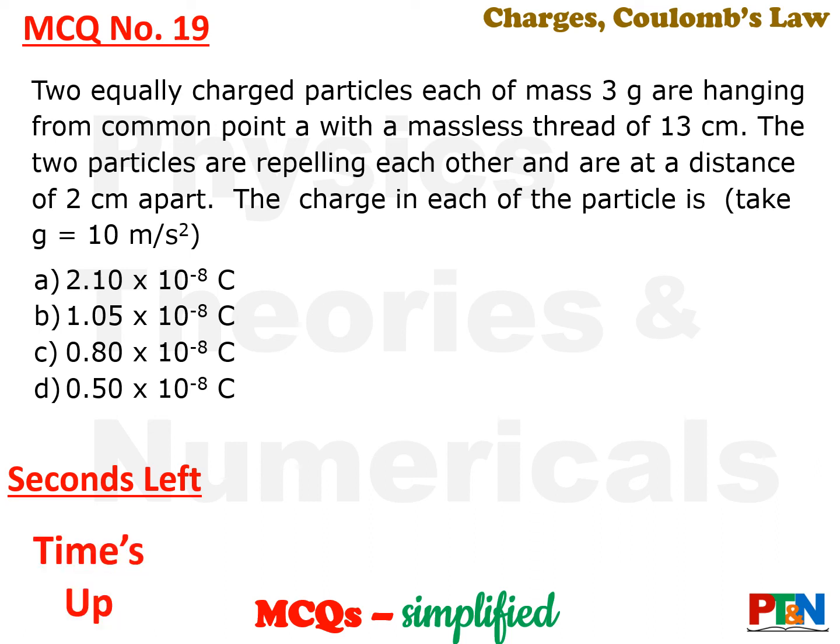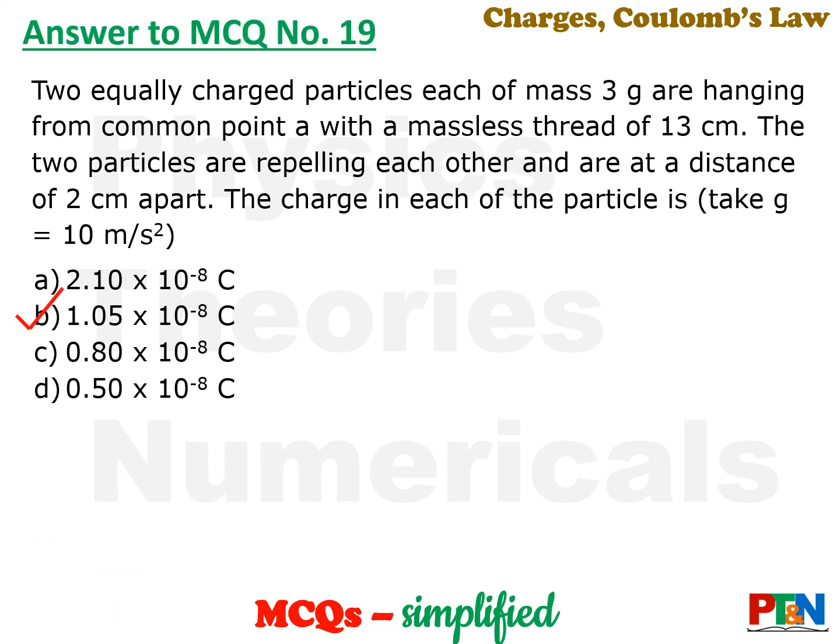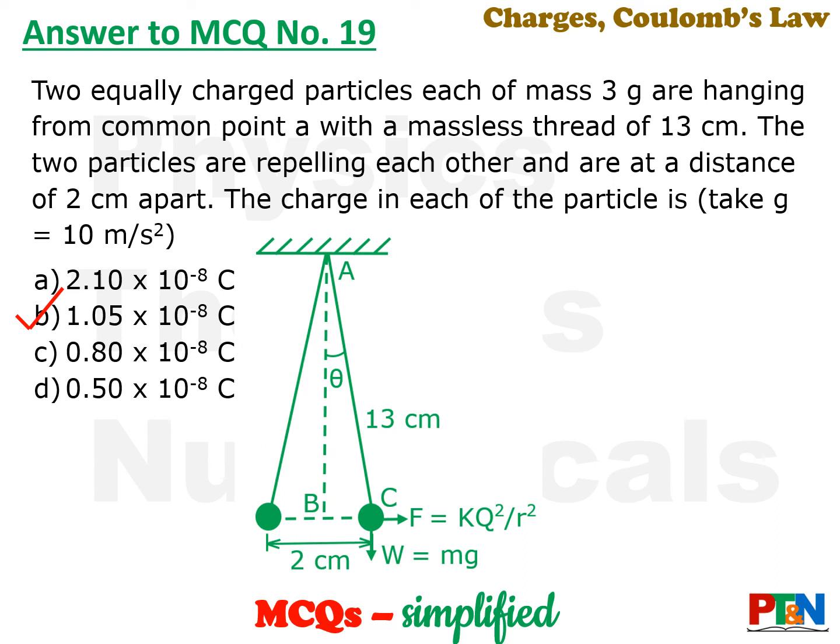Time's up. Let's see the answer. The answer is option B, that is 1.05 into 10 to the power minus 8 Coulomb. Let's understand the concept and the calculation. It is hanging from a common point, so they will be repelling each other. The force of repulsion is F is equal to KQ square by R square, and weight is W is equal to mg.